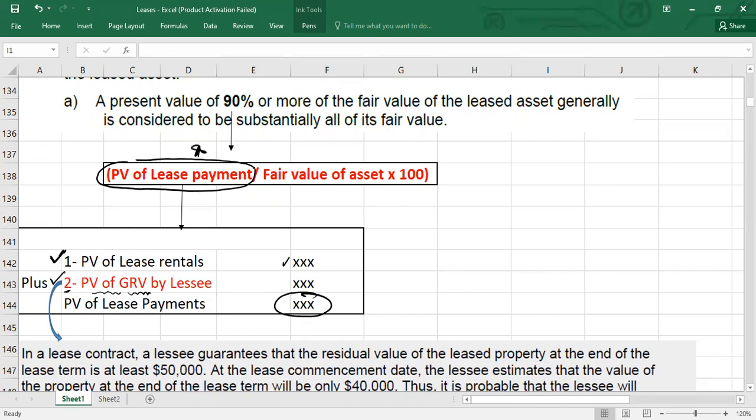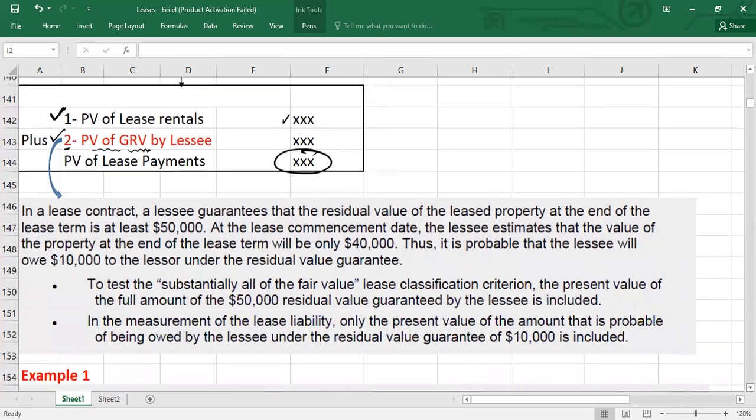You put this as the numerator, divided by the denominator, which is the fair value of the asset, times 100. So you will get the answer. If the answer is 90% or more, it means we are paying almost the substantial amount of the fair value. Okay, so here we go. We have a couple of examples to practice.